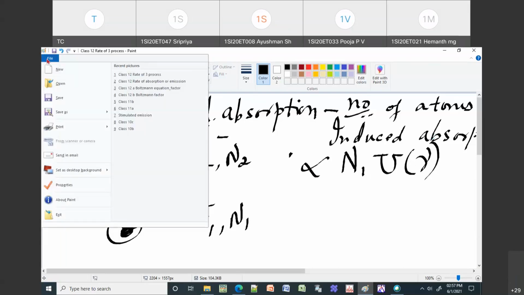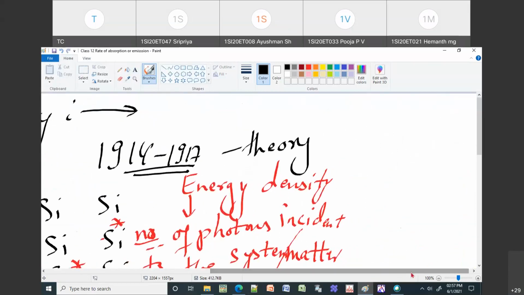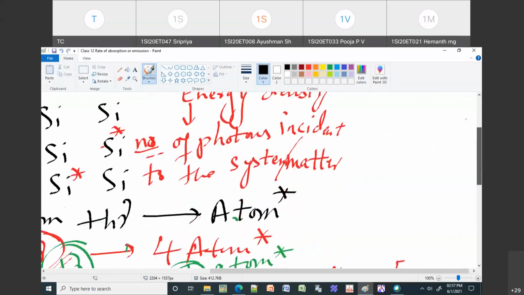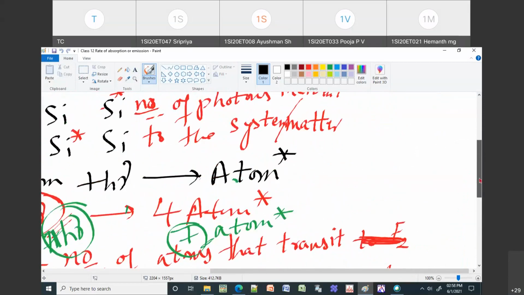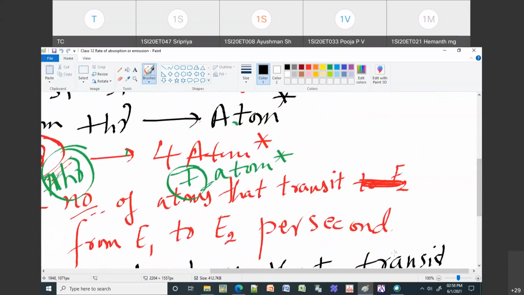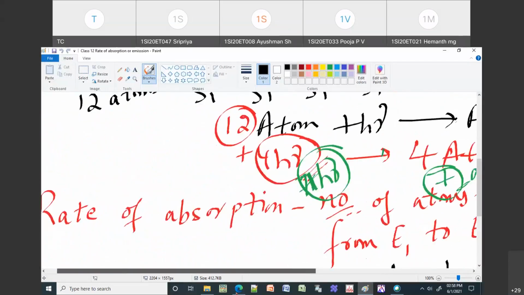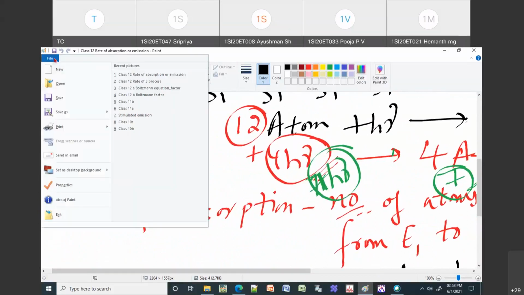If you come back, this is what I was explaining here. So energy density refers to, did I write somewhere? I don't know. Okay, fine. I think I wrote somewhere. I forgot where I wrote. Maybe here.